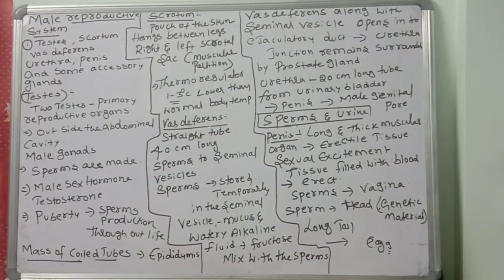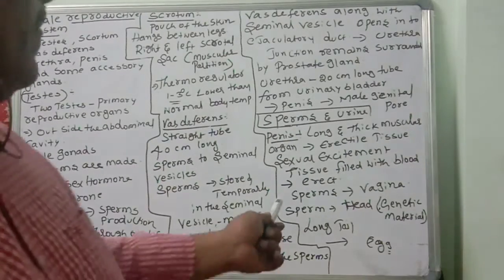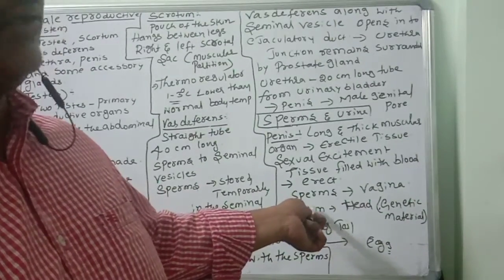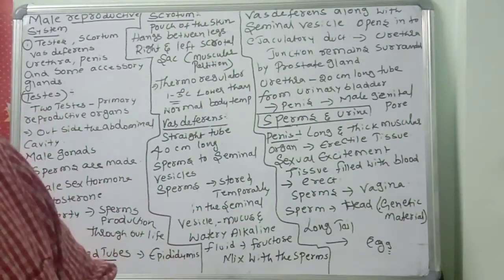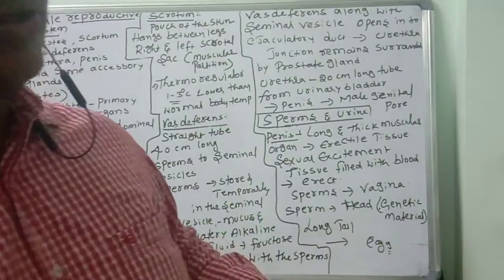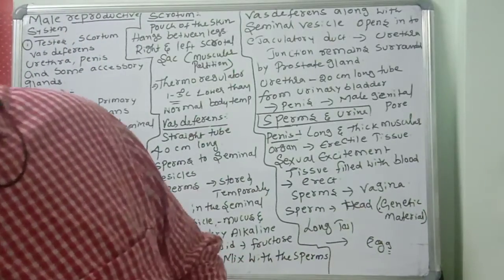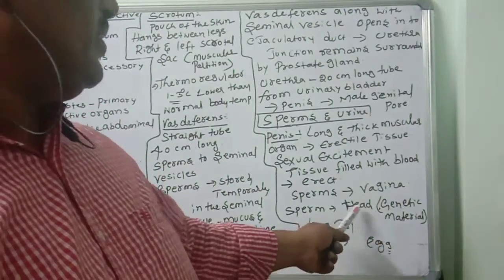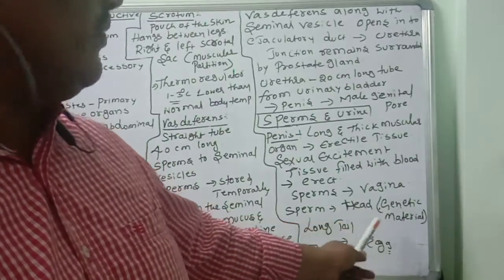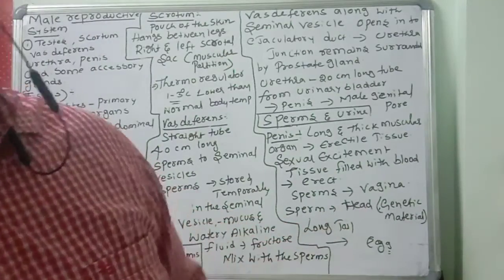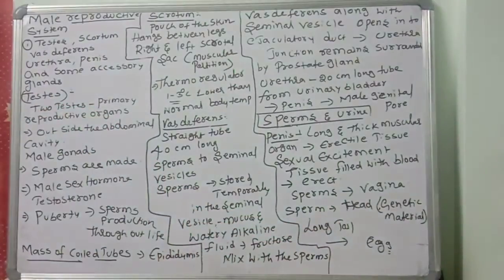Now, what is the condition of the sperm? The sperm is haploid. Haploid means one set of chromosomes. The egg is also haploid, one set of chromosomes. So 1n plus 1n, 2n, the zygote will be formed. Sperm and egg together, after fertilization, form the zygote.